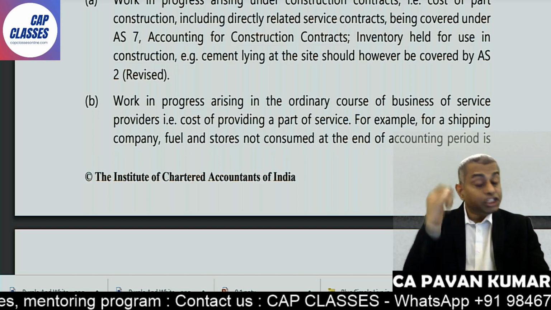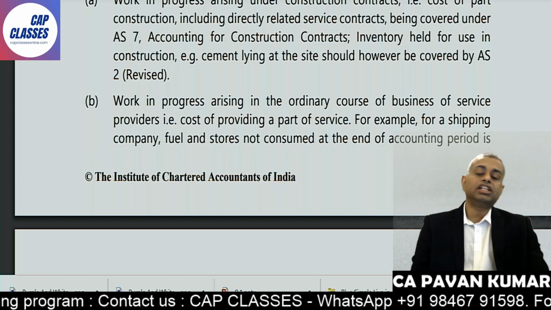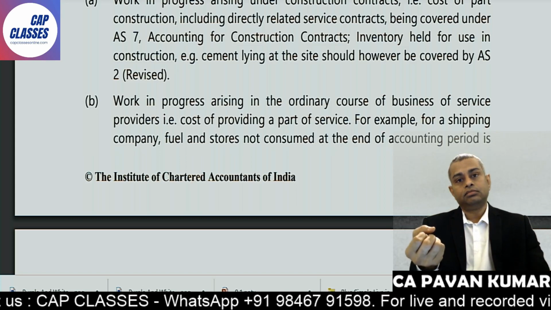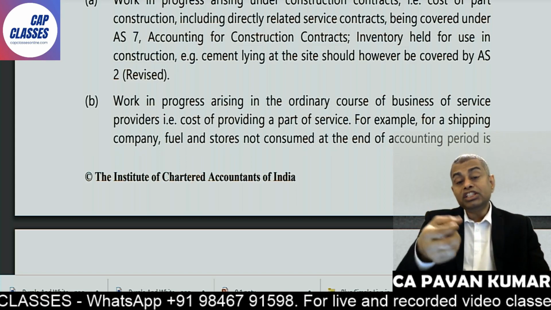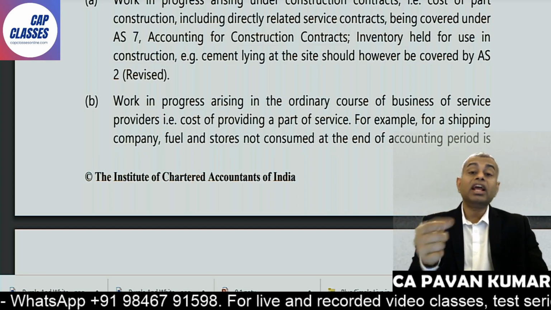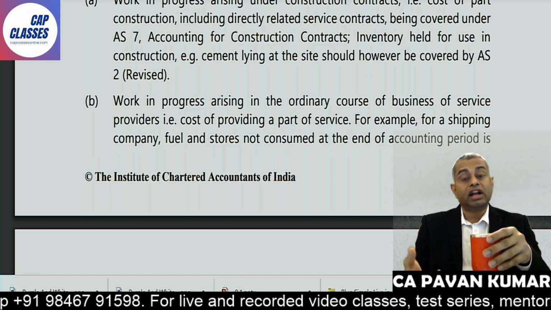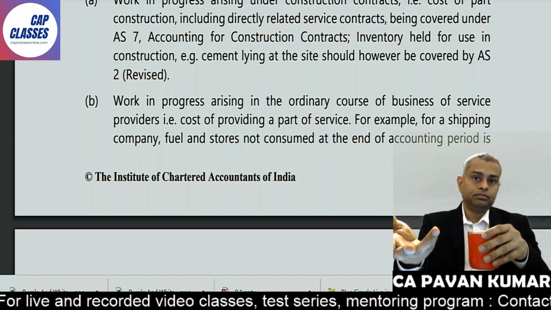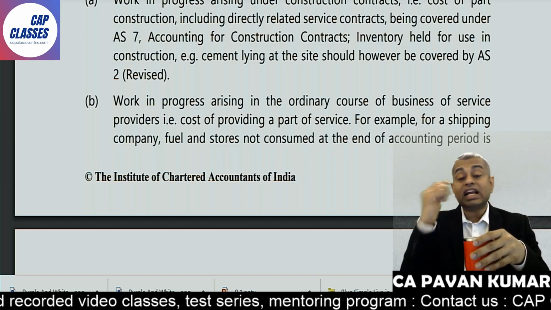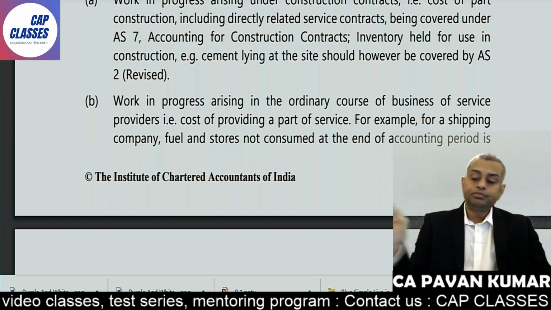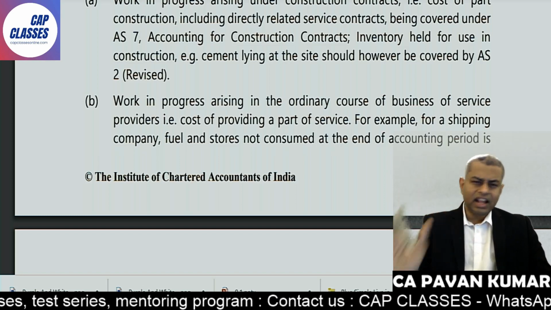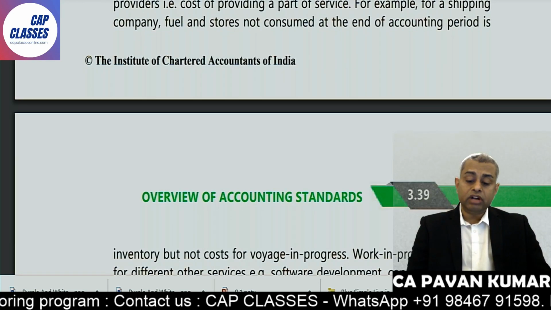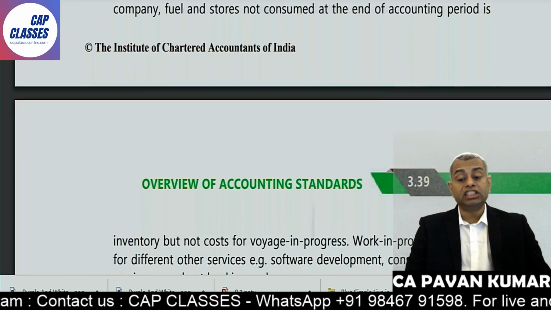Okay. In this situation also, you will not apply AS2, because when you are, say, developing a software, you are developing a software to be sold to some party, you apply accounting standard 26. Intangible asset, you are developing an intangible asset that will be held for sale, but today it is not ready. So even work in progress arising in the ordinary course of service providers also, you will not consider here in AS2. They have given one example in case of shipping company, fuel and stores are not consumed at the end of accounting period is inventory, but not cost for voyage in progress.